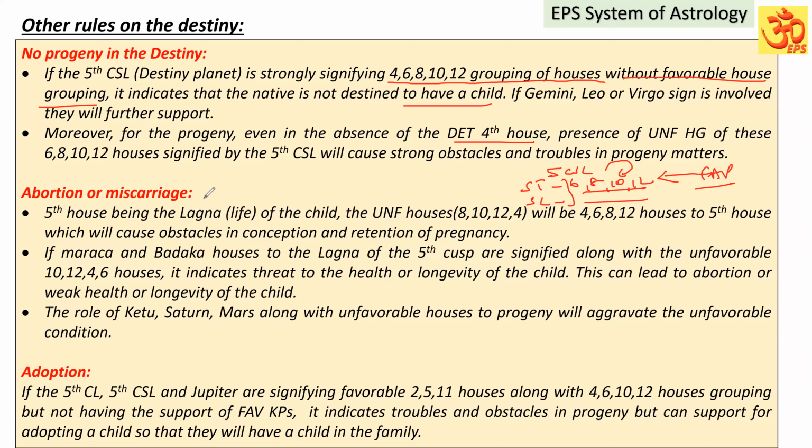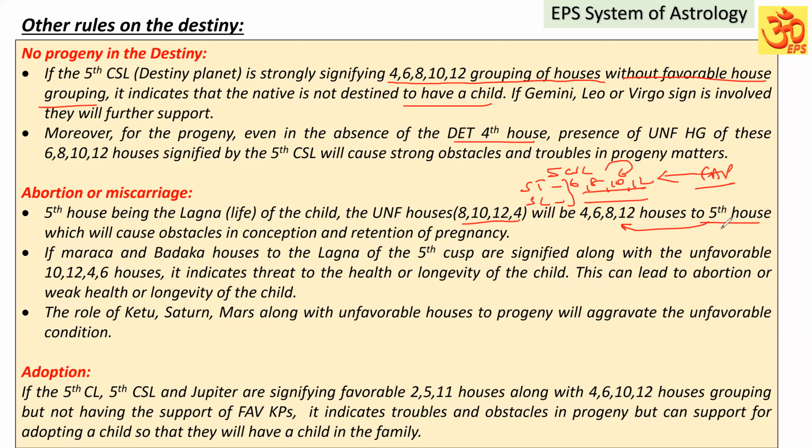Next one is abortion or miscarriage. The fifth house being the lagna, that is the life of the child, the unfavorable houses 8, 10, 12, 4 will be the 4th house, 6th house, 8th house, and 12th house counted from the 5th house. If you take the 5th house as the lagna of the child or the pregnancy, and calculate these 4, 6, 8, 12 houses counted from the 5th house, they will be 8, 10, 12, 4 houses.